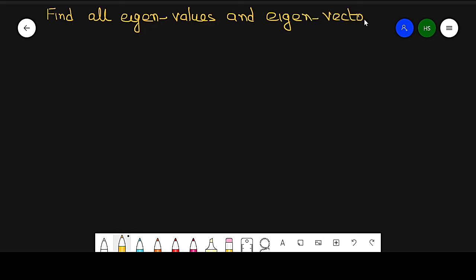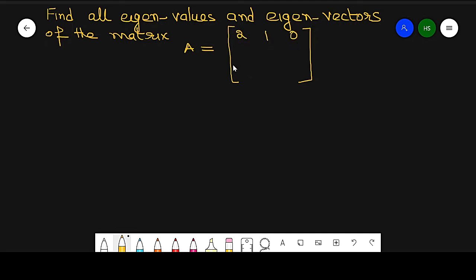First question: find all eigenvalues and eigenvectors of the matrix A, which is equal to the matrix with rows 2, 1, 0; 0, 1, minus 1; 0, 2 and 4, over R. So the field is R.